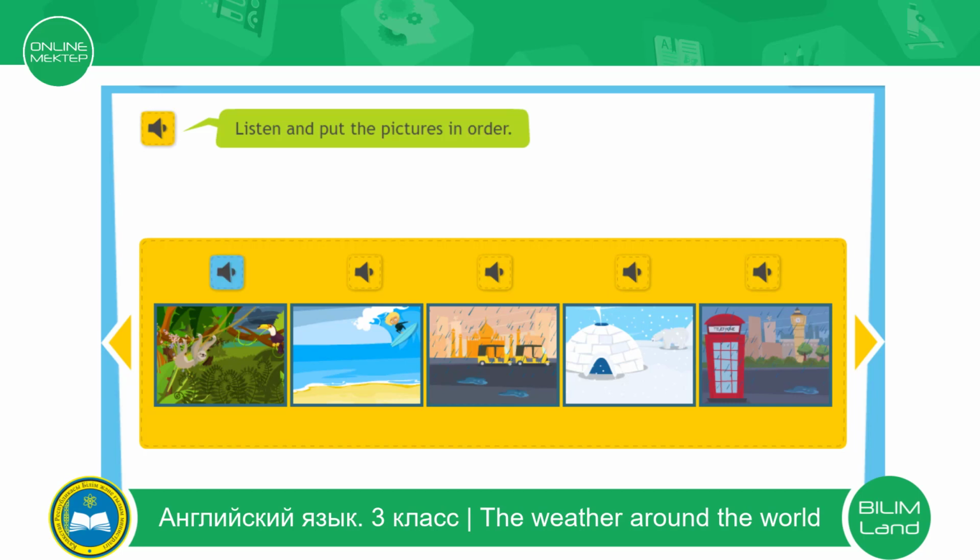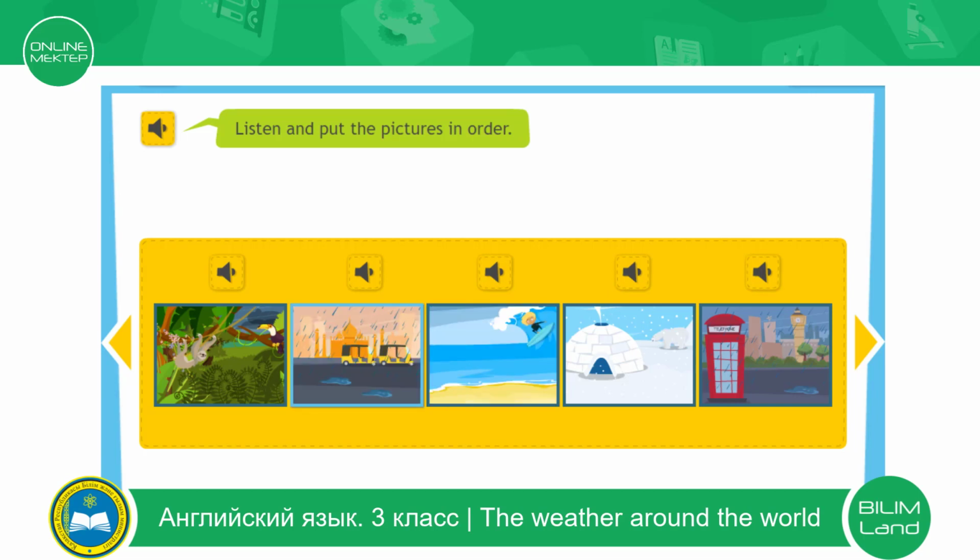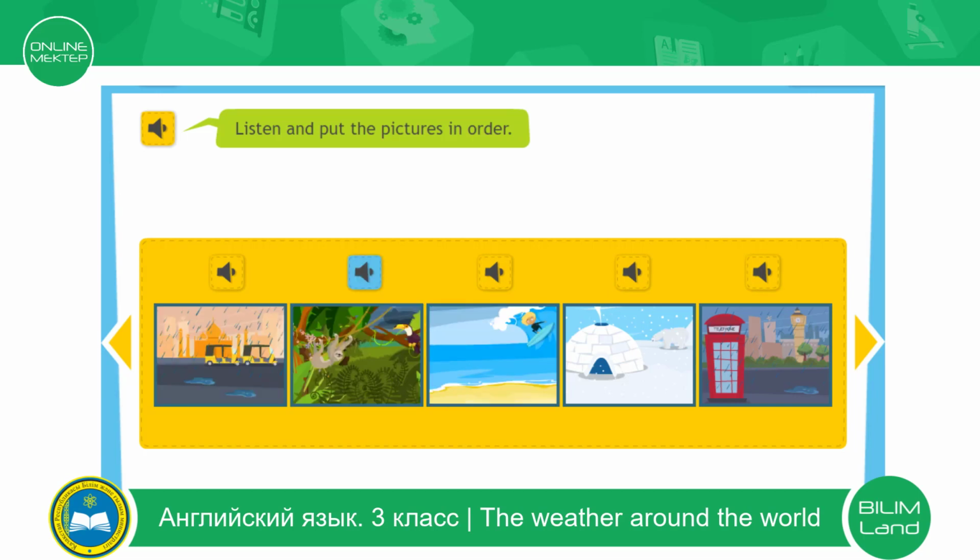Listen carefully. I live in India. It's hot every day in India. Sometimes there's a lot of rain. Where is the picture raining? Here. Well done. The next one.